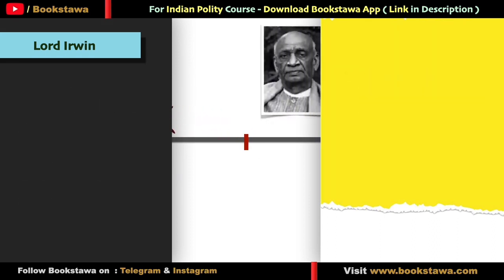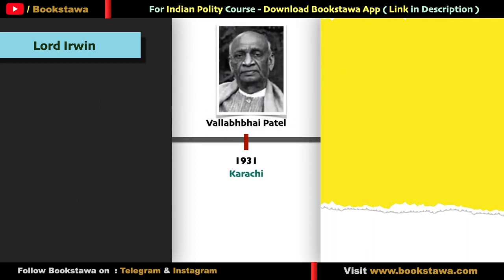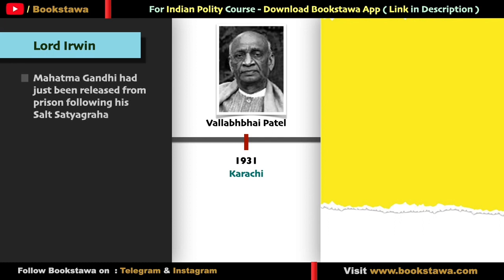The next year, the session took place in Karachi, where Vallabhbhai Patel was elected as president. Before the session, Gandhiji was released from jail. And at that time, his negotiations were going on with the Viceroy Lord Irwin. Lord Irwin wanted the civil disobedience movement to be stopped, and for this, he was negotiating with Gandhiji. Ultimately, a pact was signed between Gandhiji and Lord Irwin, which is called the Gandhi-Irwin Pact. In this way, the civil disobedience movement also ended.